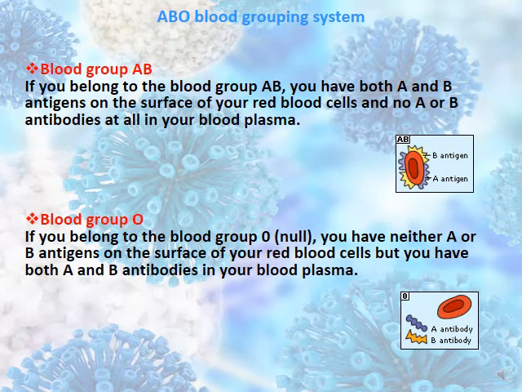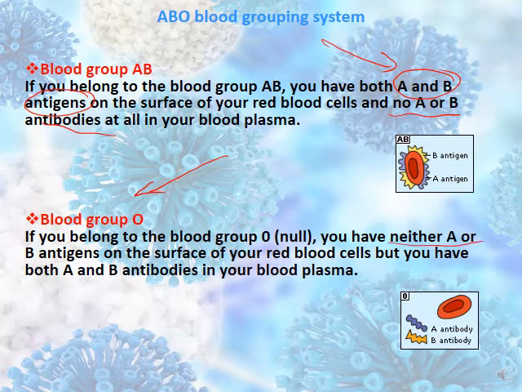Blood group AB, you have both antigens A and B on the surface of your red blood cells, while you have no antibodies in your blood plasma, since you have both antigens. So no antibodies should encounter them, unless we will have agglutination. Blood group O is known to be the null group. You have neither antigen A nor B, but we have antibodies A and antibodies B in the blood plasma.